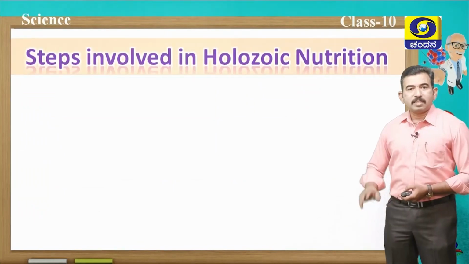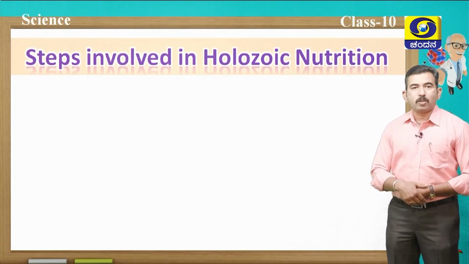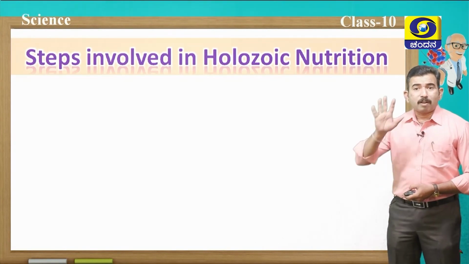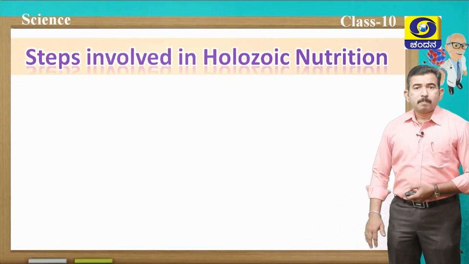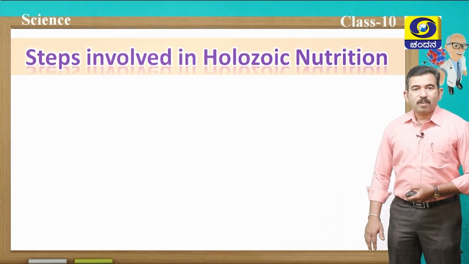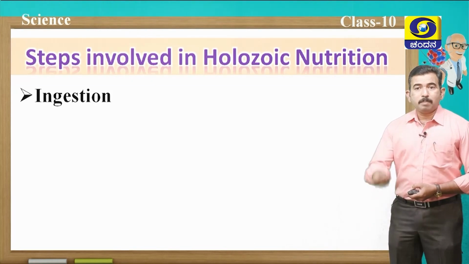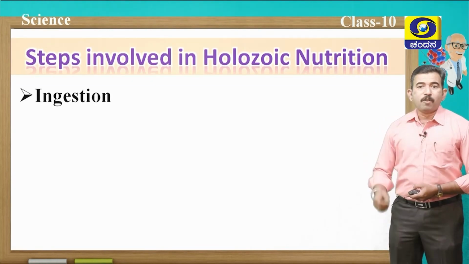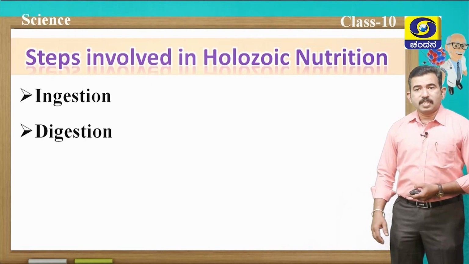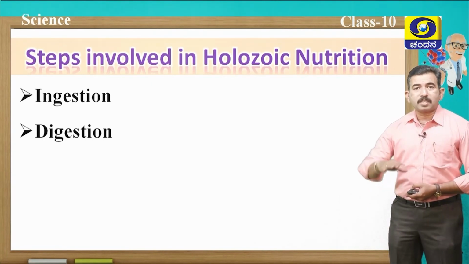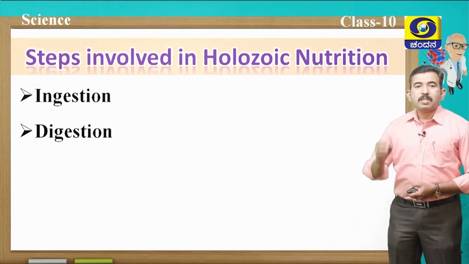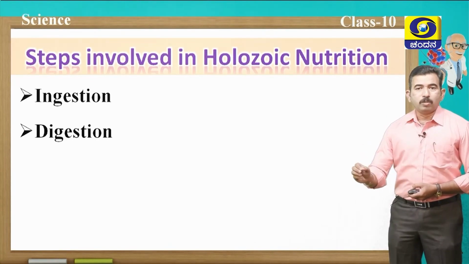Now let us discuss the steps involved in holozoic nutrition. Students, there are mainly 5 steps in holozoic nutrition. First one is ingestion, where the organism takes in food from the outside. Second one is digestion, where the complex food substances are broken down into simple molecules.